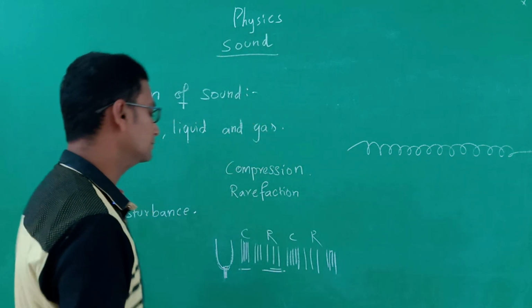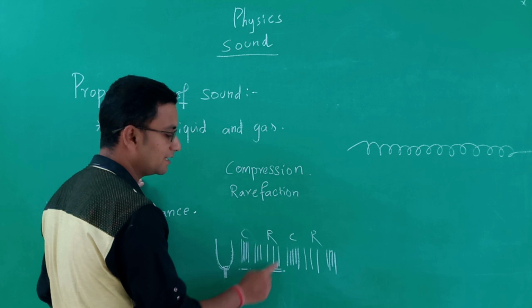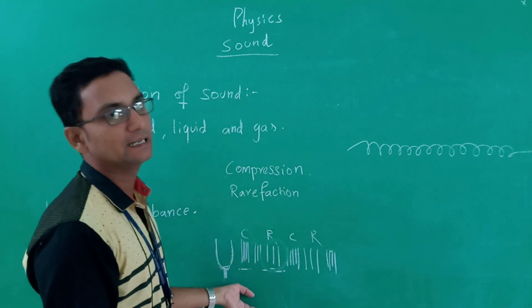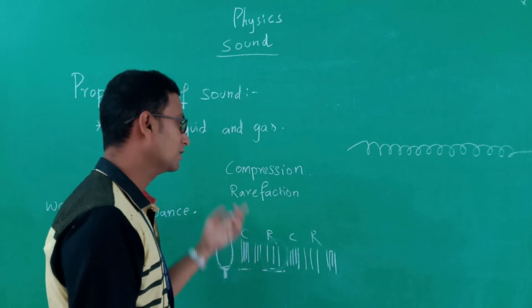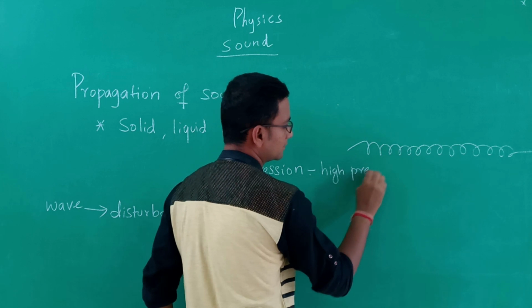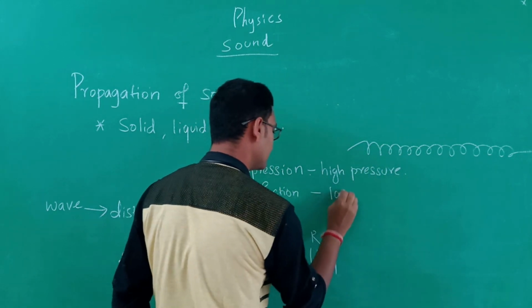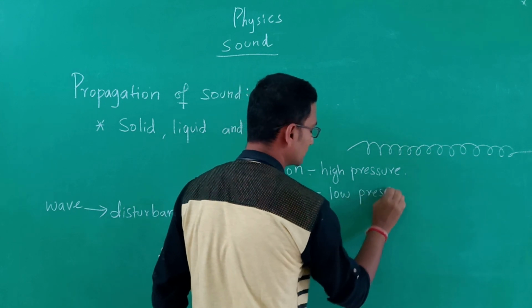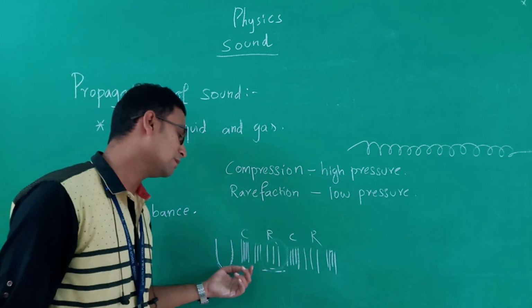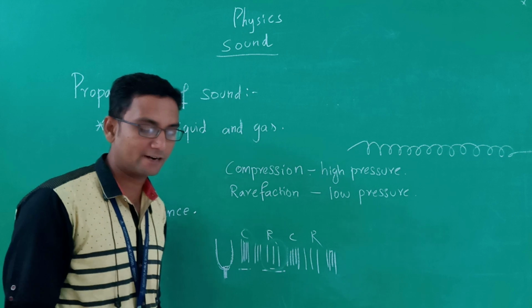Also, since the particles are more here, this area is a high pressure area. Here there is a smaller number of particles around them, so that is called the low pressure area. So the compression is a high pressure area, and this one is a low pressure area. The density of the particles will be more in the compression, and the density of the particles will be low in the case of rarefaction.